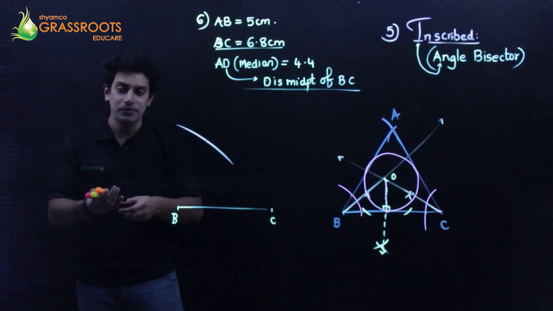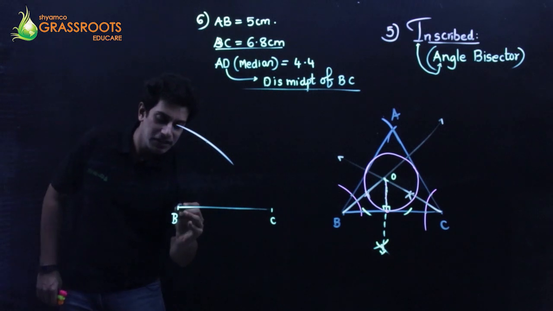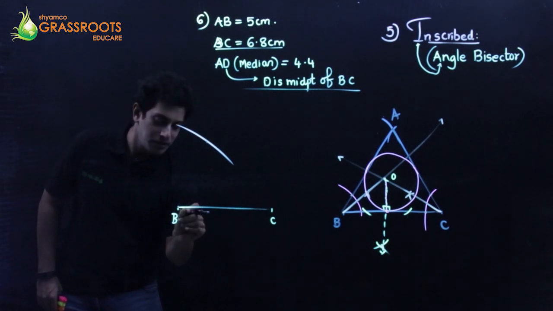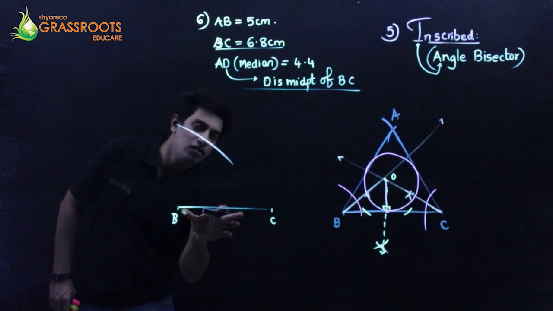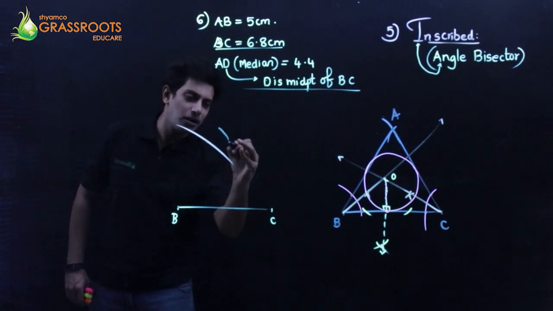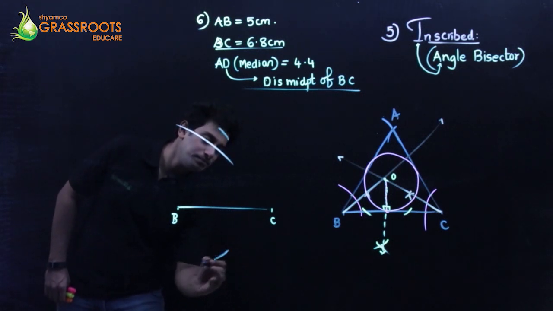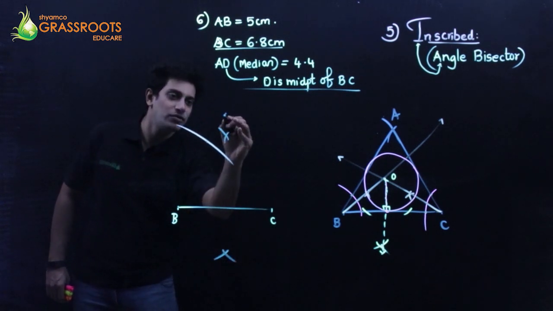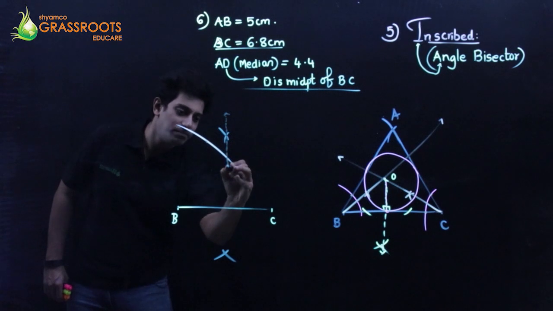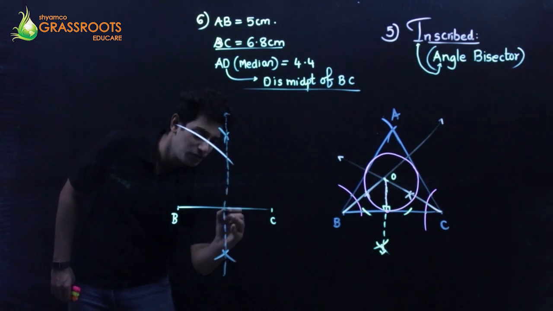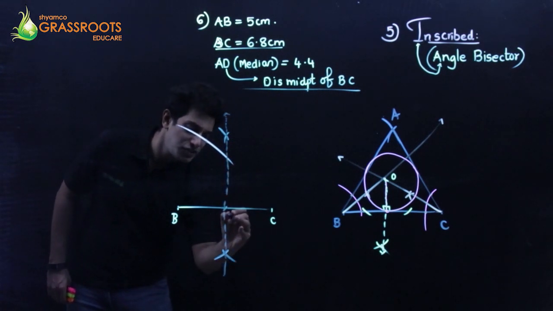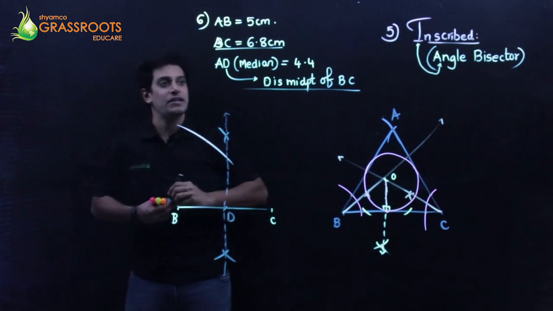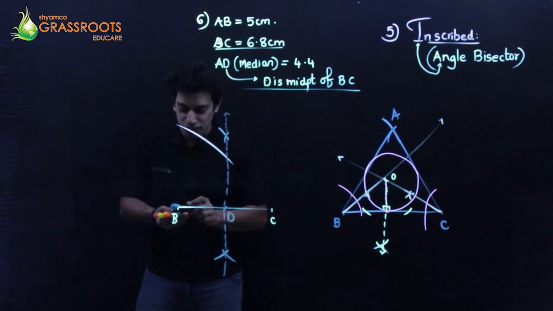Keep the rounder tip at B, more than half, and cut an arc up and an arc down. From C, same, cut an arc up and an arc down. This is not a part of the sum; I'm just finding the midpoint. This is your midpoint D. AD is 4.4.